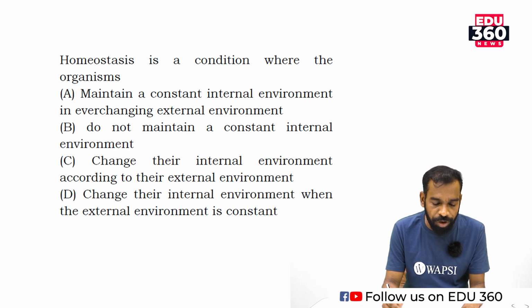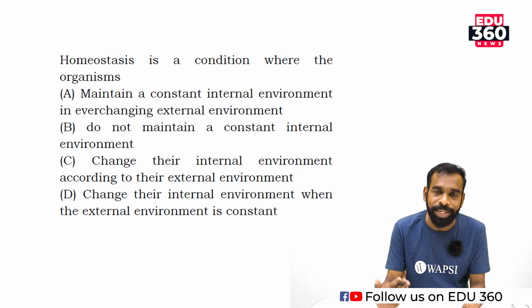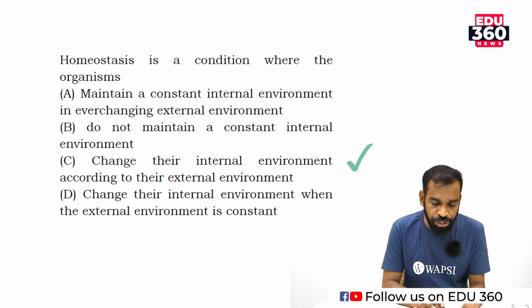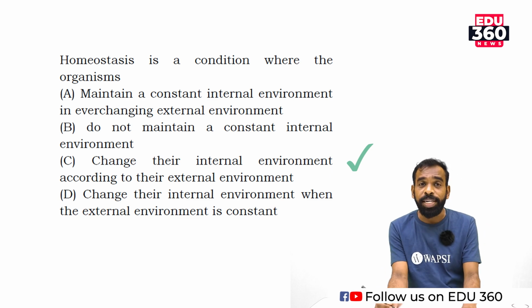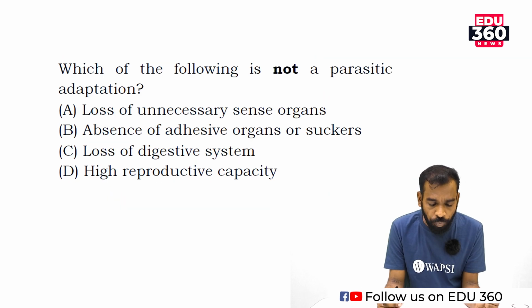Homeostasis is a condition where the organism maintains a constant internal environment with respect to an ever-changing external environment. Options B and C describe an internal environment that changes with the external environment. So option C is the correct answer.